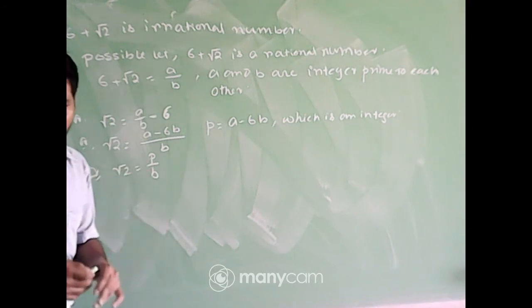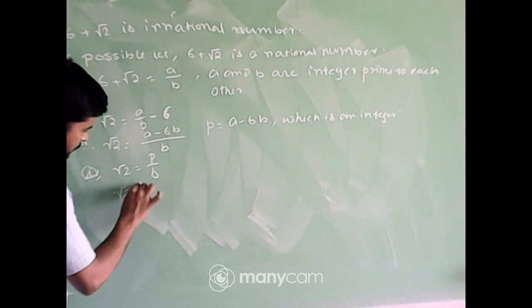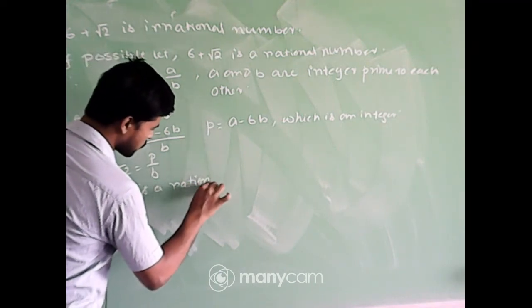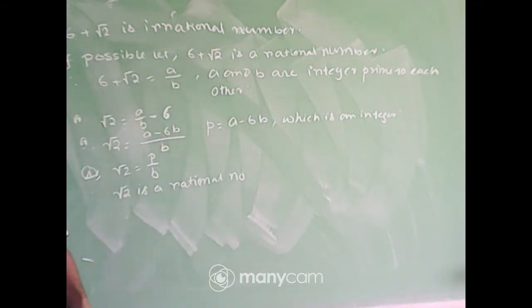So what type of number is it? Therefore root 2 is a rational number, which is again a contradiction. Which contradiction?